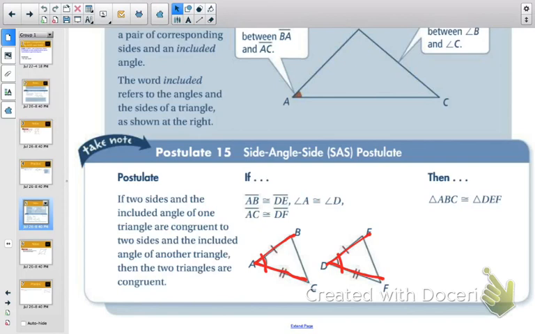So A is congruent to D. So because we have the two sides and then the included angle congruent, we can say that the two triangles are also congruent. Okay, so that means they are the same size and same shape. So we can show that by side angle side, those two triangles are congruent.